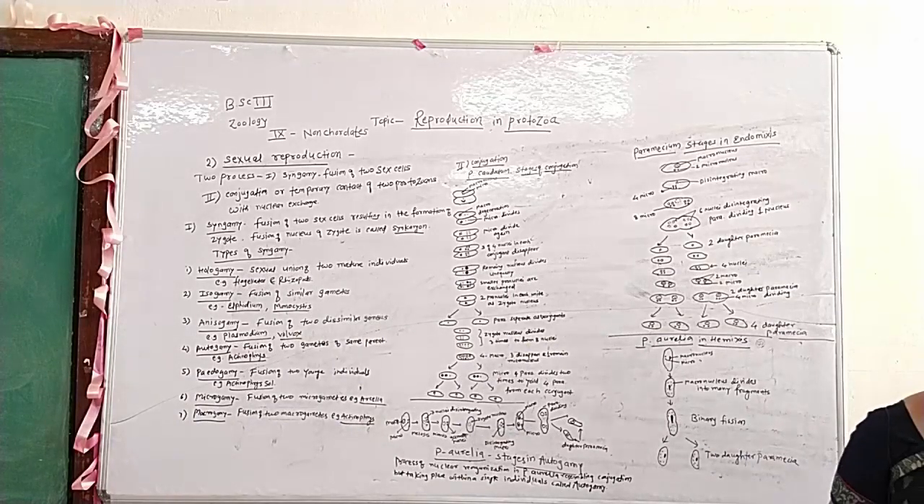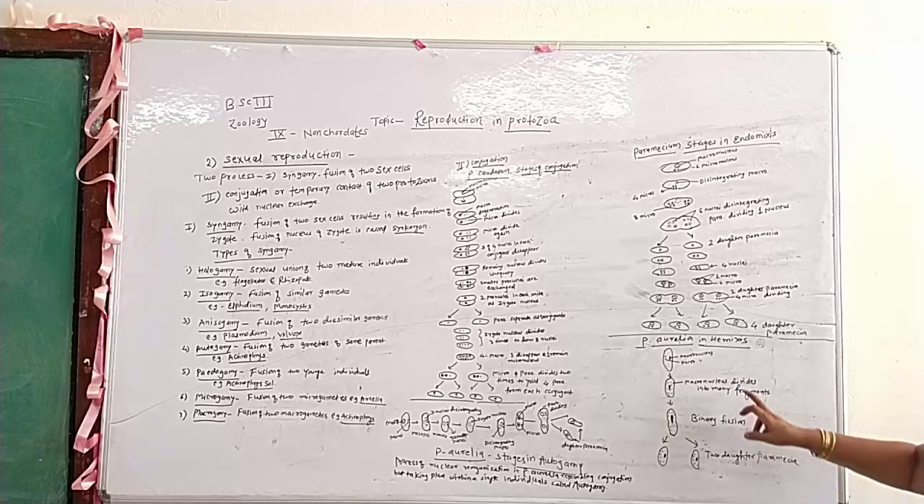In hemimixis, they produce two individuals, for example Paramecium aurelia.